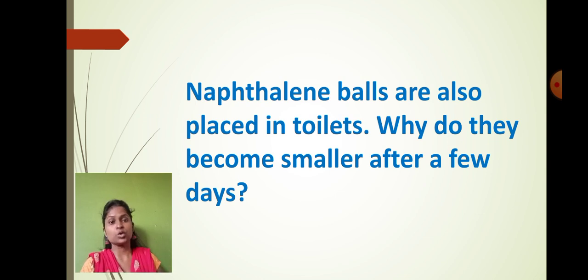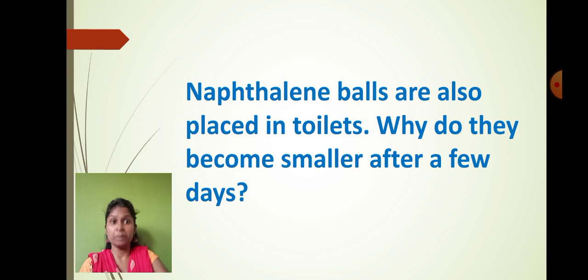Am I right? So even that Odonil wrapper, when you keep it in the toilet, you notice after a few days, or let's say after 1 week or 2 weeks, that Odonil sachet will be completely empty. Why is that so? Even the naphthalene ball we keep in the toilet just for the good fragrance, right? So after a few days they become smaller and smaller, and finally they disappear.